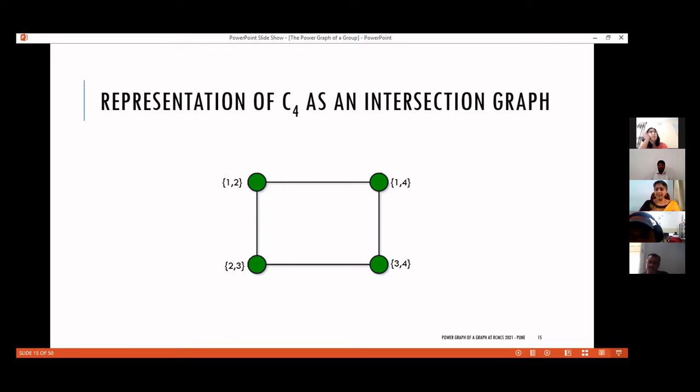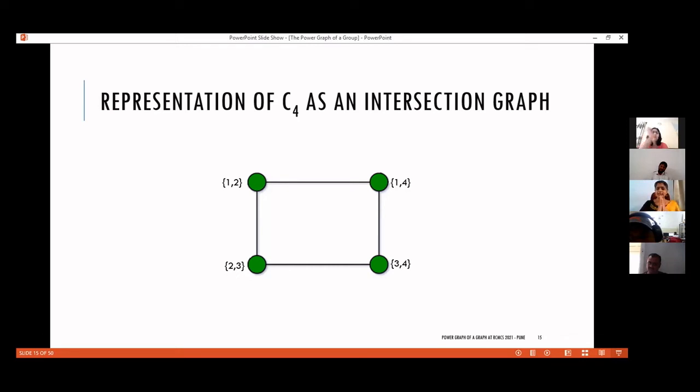In fact, the same idea can be used to represent any cycle Cn as an intersection graph. You start with an arbitrary vertex, say V1, and represent it using the set {1, 2}. V2 will be {2, 3}, V3 will be {3, 4}, and go on like that. Vn will be {n, 1}. So there will be an intersection between adjacent vertices. For V1 and V2, 2 is the intersection, so we can draw an edge. For V2 and V3, 3 is the intersection, so we can draw an edge. So for every cycle, you can use the same idea to represent it as an intersection graph.